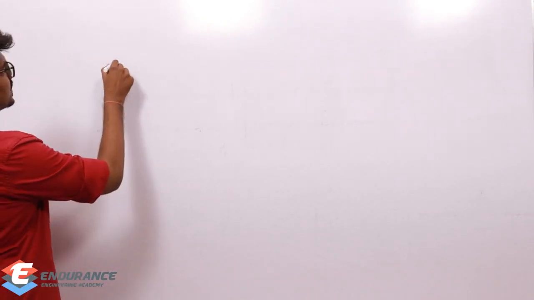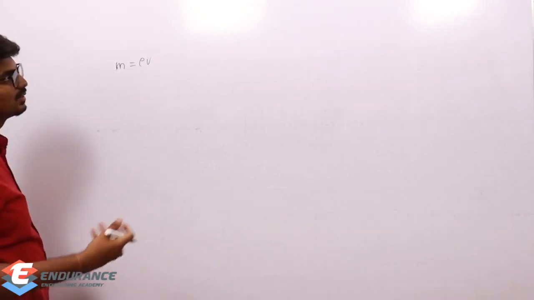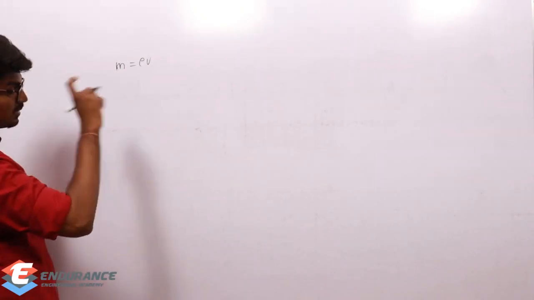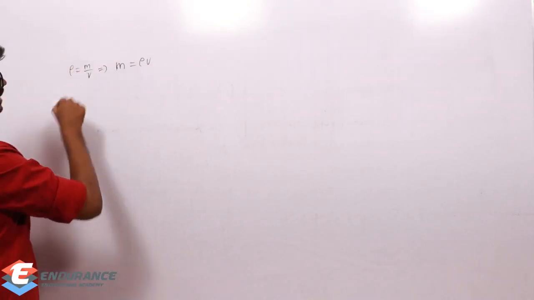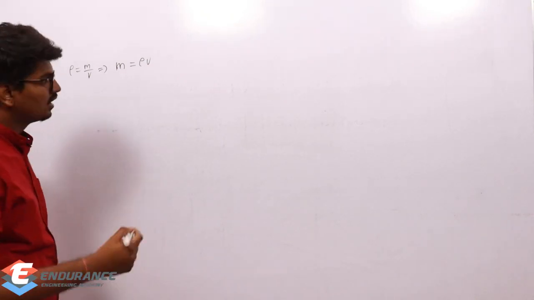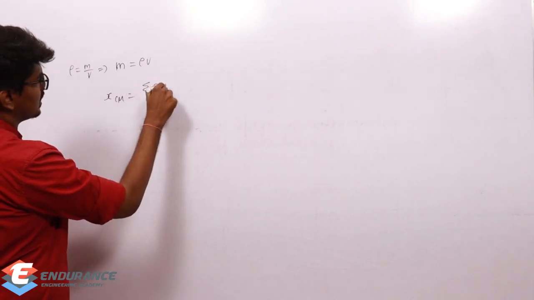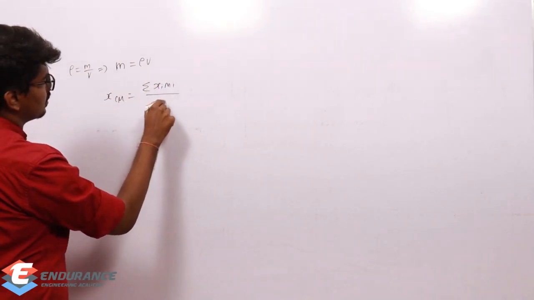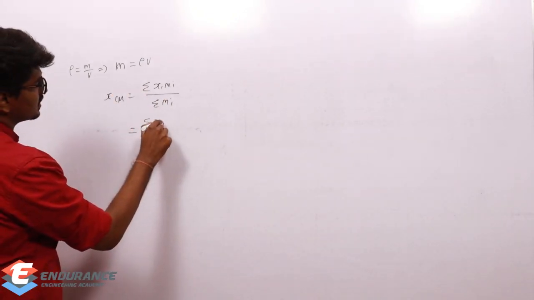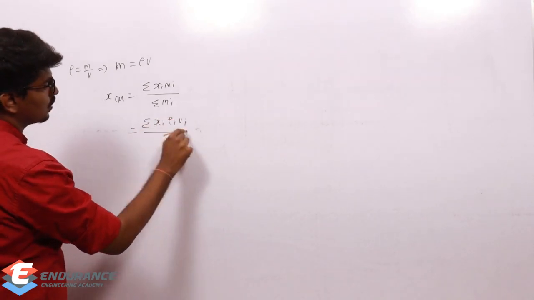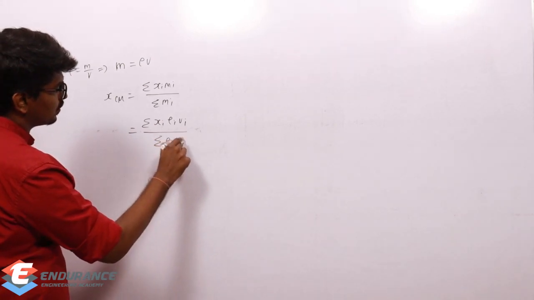Okay, listen, we know mass is equal to density into volume, because density is equal to mass by volume. So since density is equal to mass by volume, I can write mass as density into volume. We already know center of mass is nothing but summation of xi into mi by summation of mi. So in place of mi, I can replace it simply with rho i into vi, where rho i is density and vi is volume, and here summation of again rho i into vi.